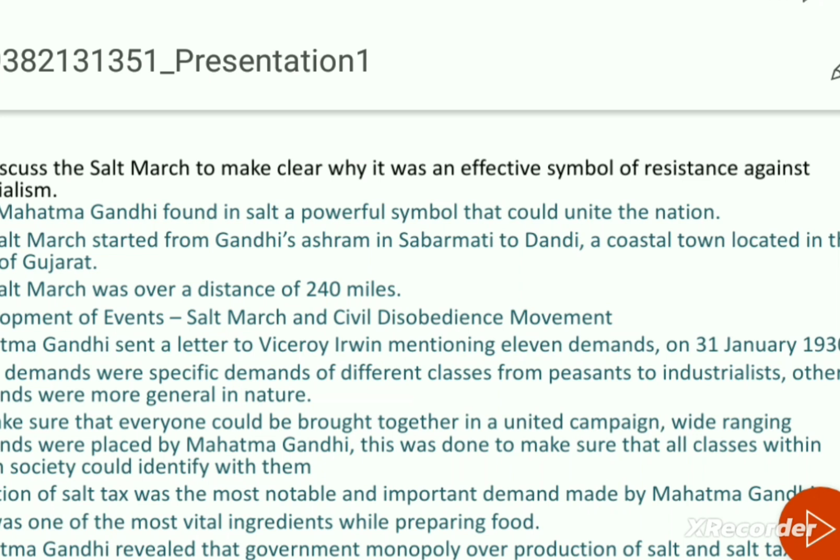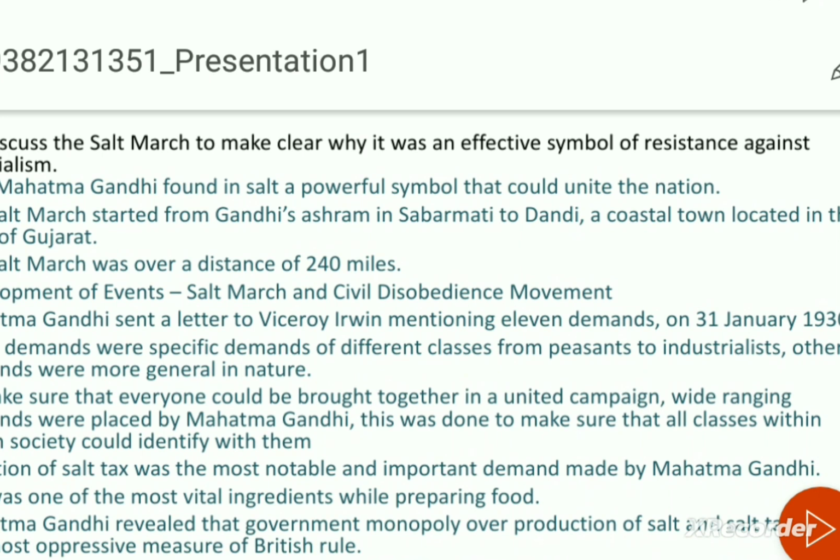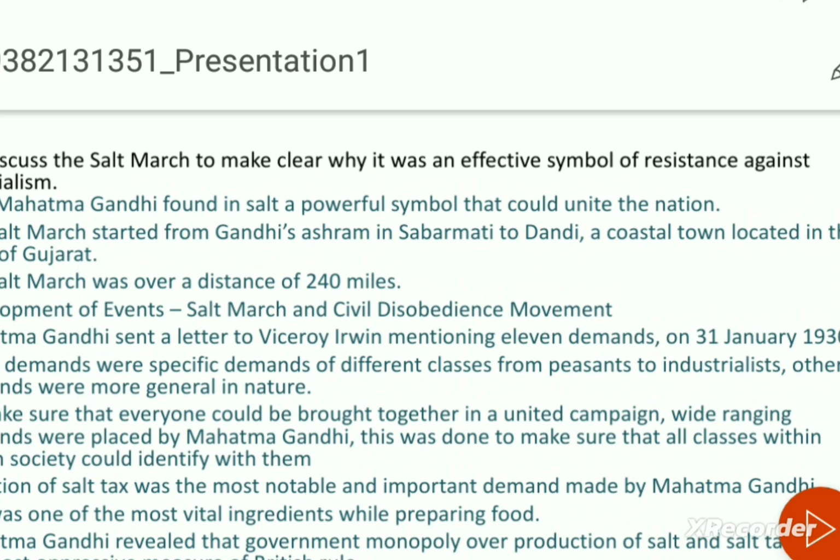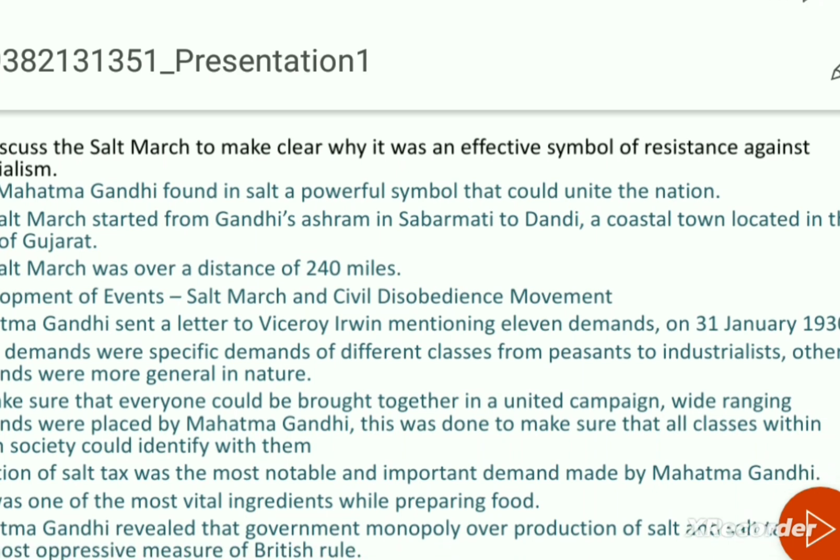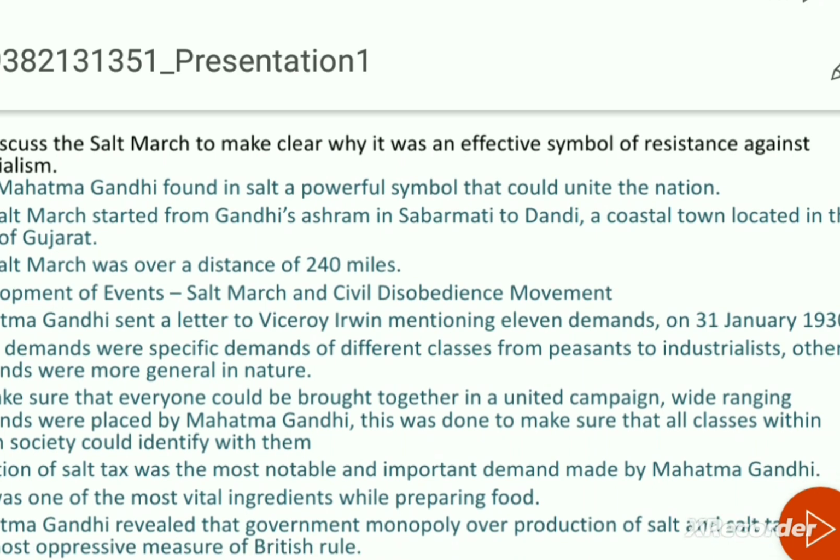When the civil disobedience movement was launched the first time, it ended with the Gandhi-Irwin Pact in 1931. So how Gandhiji was cheated by Viceroy Irwin, all these things you have to write. How Gandhiji was made to attend the second Round Table Conference in London. Later, when he came back, he found that Irwin didn't follow any of the commitments he gave to Gandhiji, that he would release the political prisoners.